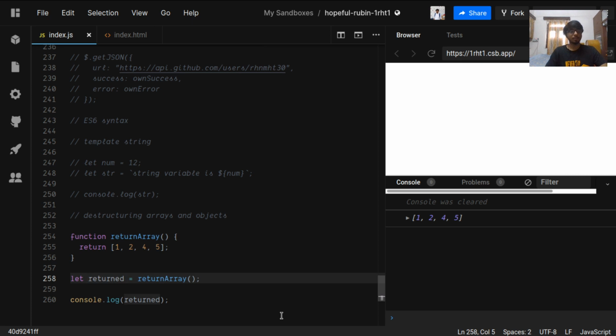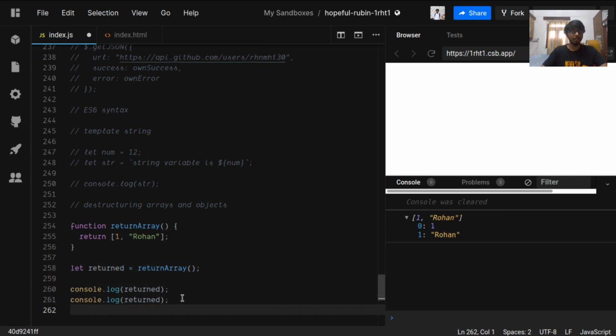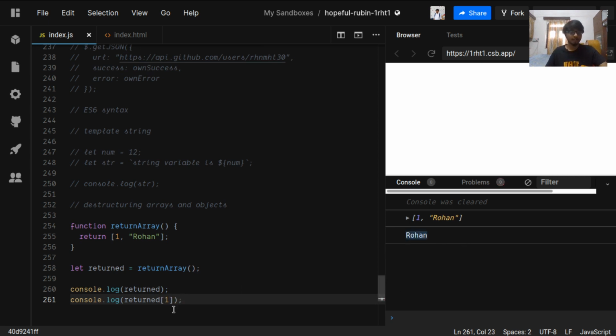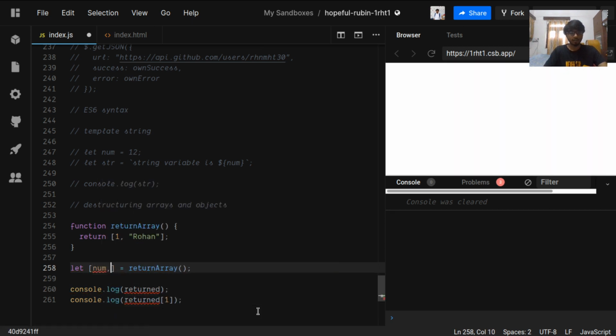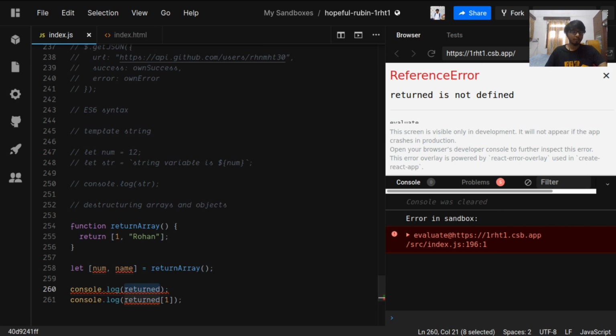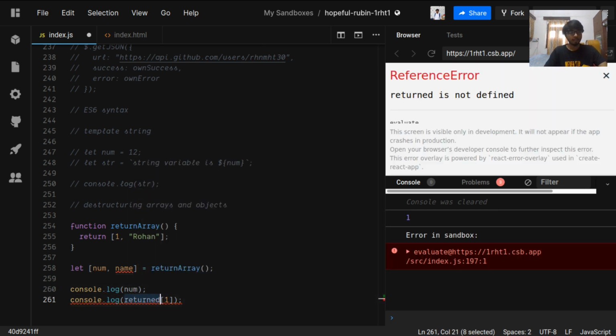Okay, so what we can do here is, if we want to destructure this, let's say this was returning first a number 1, and second some name. So the returned variable now has both of them, but for us to access the name, we have to do returned and then the first value, then only we can access the name. So to remove this extra line of code, we can do this: number and name. So what happens is, now returned is vanished, we can have a number and we can have a name.